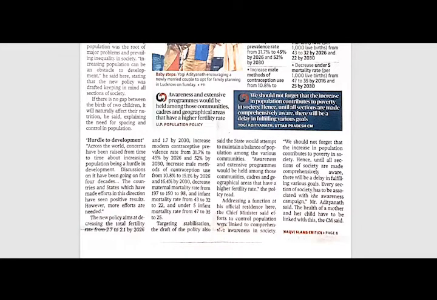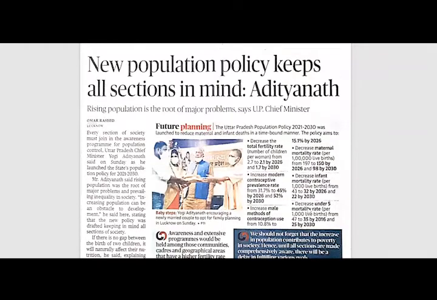Every section of society has to be associated with the awareness campaign, says CM Adityanath. Now, this article quotes two major problems due to overpopulation: population being a hurdle to development, and population giving rise to poverty. These 2 points can be added in our population dynamics unit under the heading problems due to overpopulation.